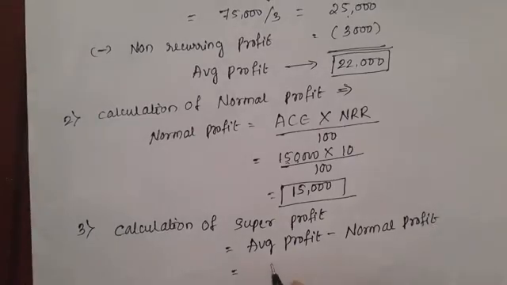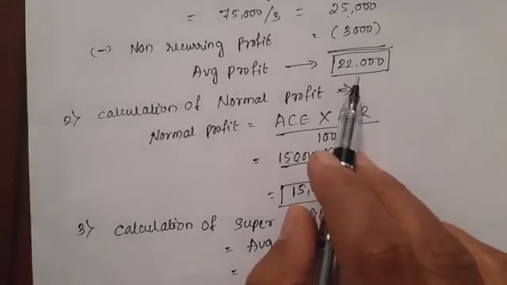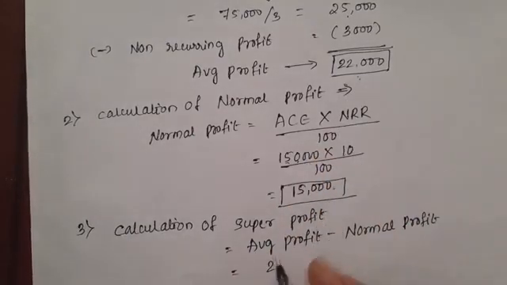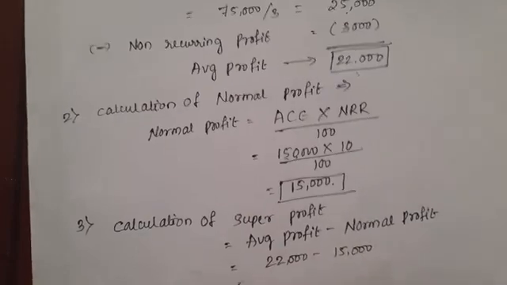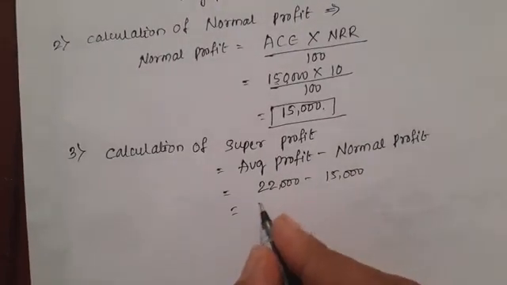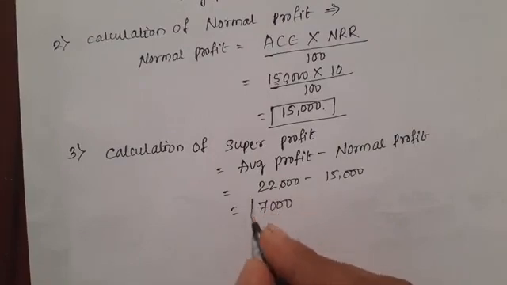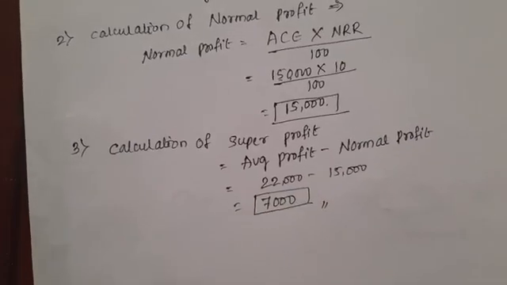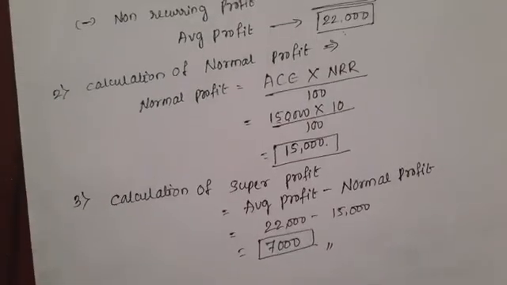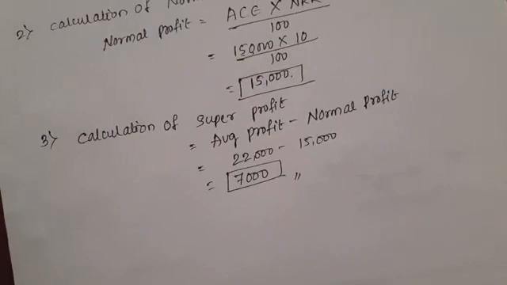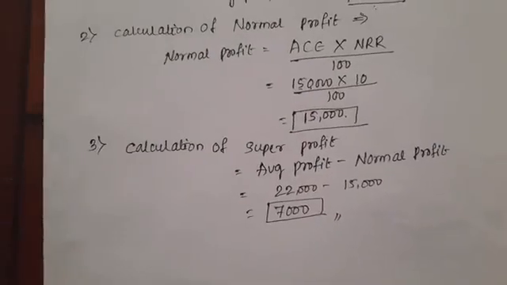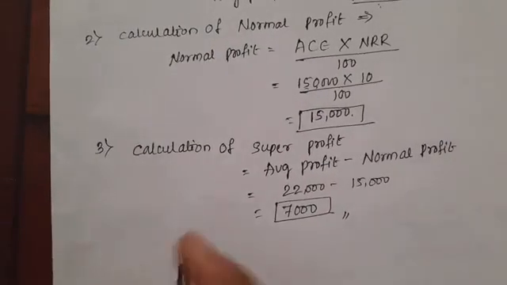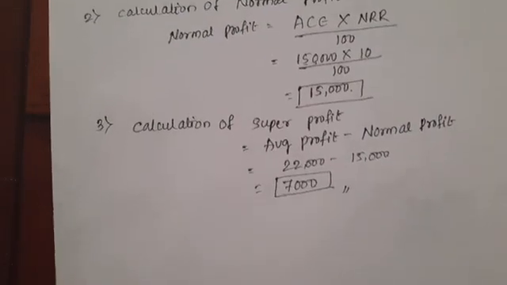Average profit is 22,000, normal profit is 15,000. Let's take 22,000 minus 15,000, then you will get 7,000. This is the super profit. Now you have to calculate the value of goodwill under three methods, that is, the sub methods of the super profit.